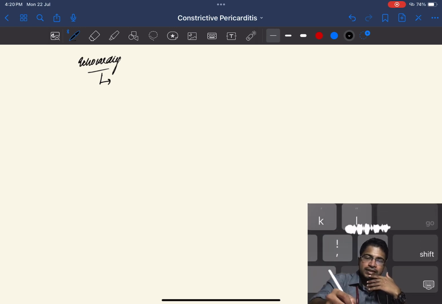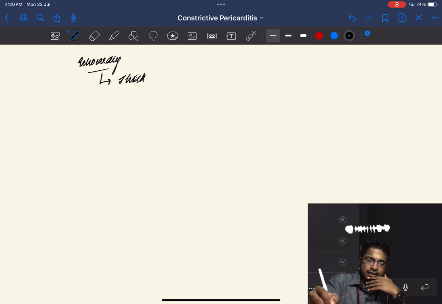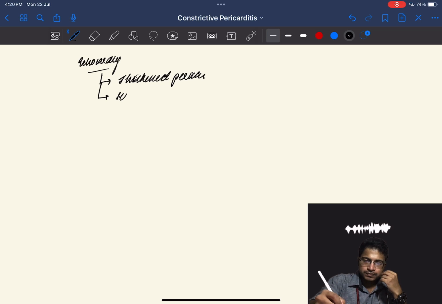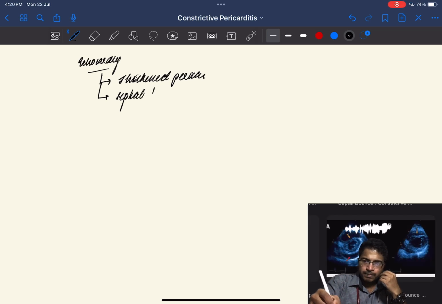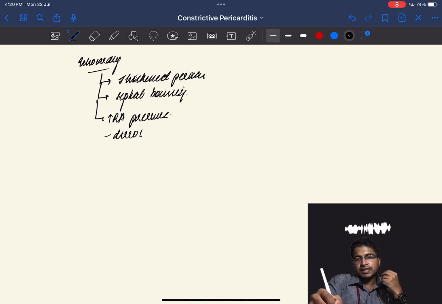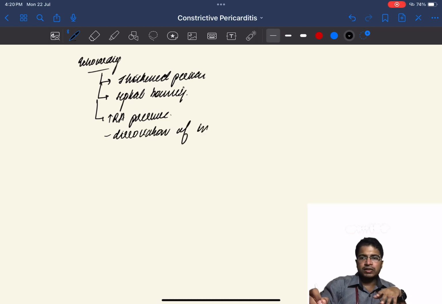We will be looking for thickened pericardium, something called septal bouncing, increased right atrial pressure, and dissociation of intrathoracic and intracardiac pressure.